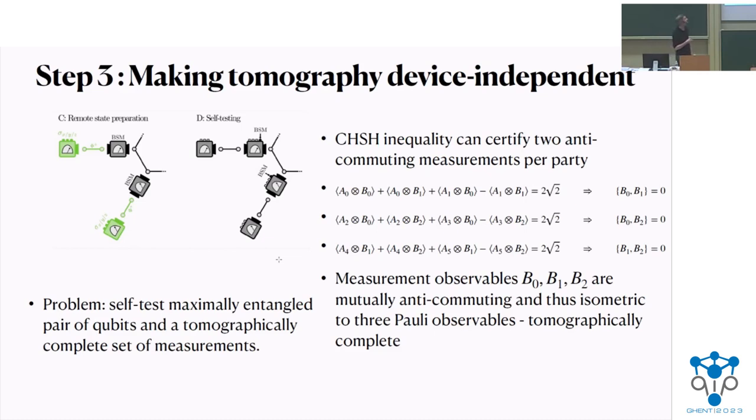But we are doing this by self-testing a bit more than we need, because that's what we know how to do. For example, we would embed it in a larger dimension that corresponds to the tensor product of two qubits, and then I would do parallel self-testing of many pairs of qubits, and embed it there. So for higher dimensions, this part becomes much more technical because we need to do this parallel self-testing.